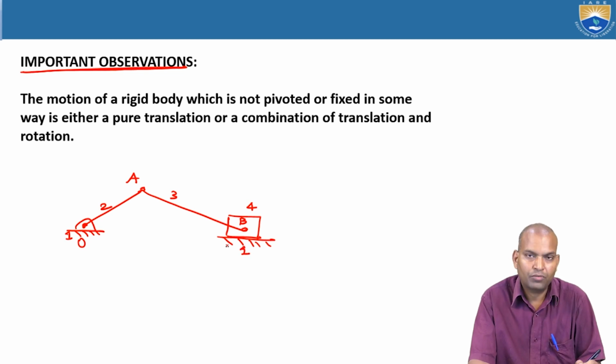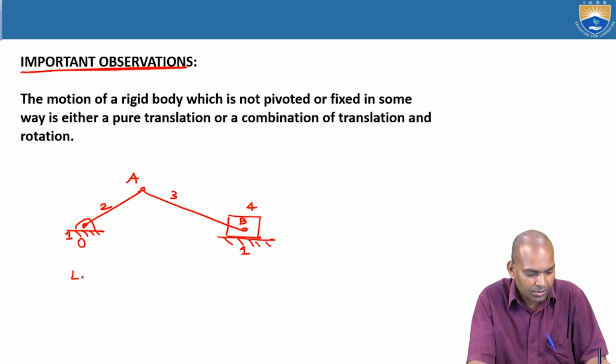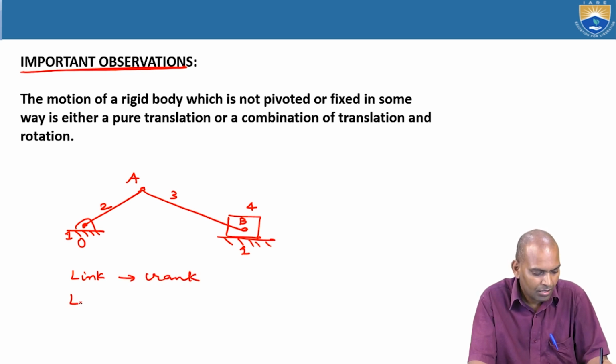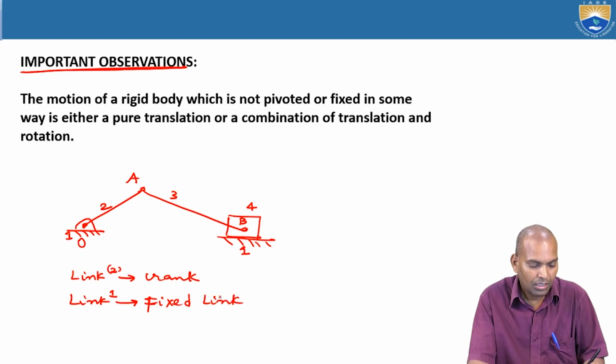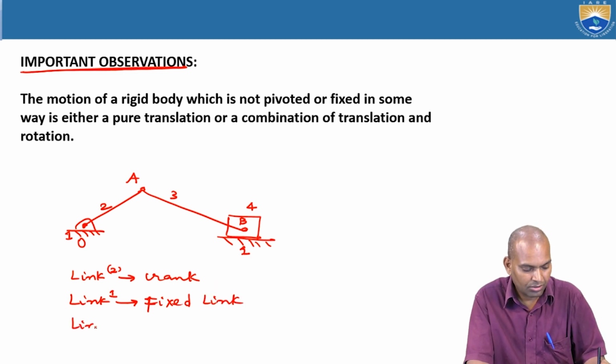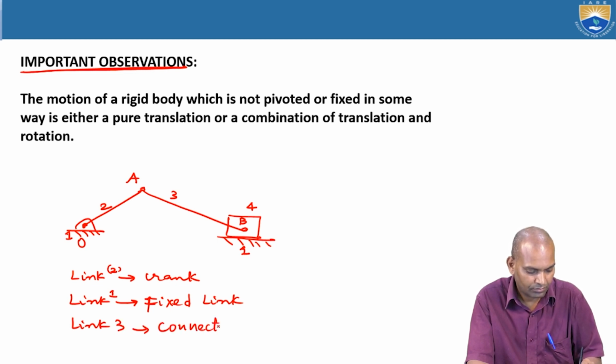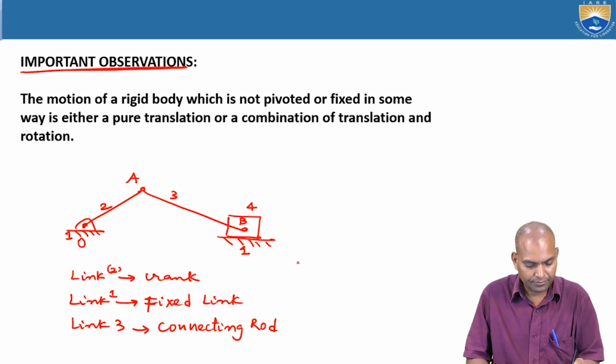Let's say link 1 is fixed, so link 1 is known as the fixed link. Link 2 is a crank. What about link 3? Link 3 is a connecting rod, and link 4 is a slider.